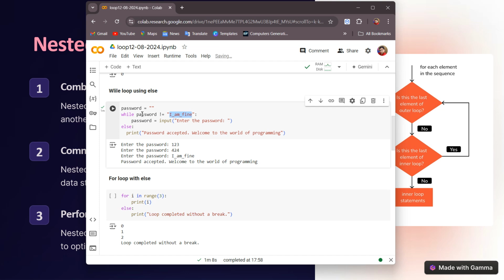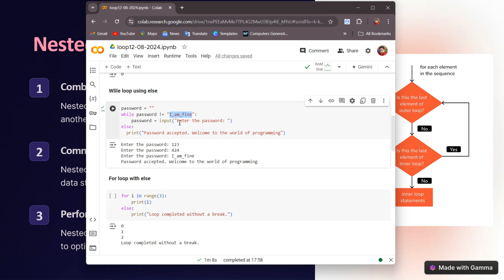I have given here one condition. I have set the password earlier as blank. No password I have given. And until and unless it becomes this one, the loop is going to run. At first, the password value is blank. It will come here and check whether blank is matching with this one or not. It is not matching, so it will come inside and ask for the password.